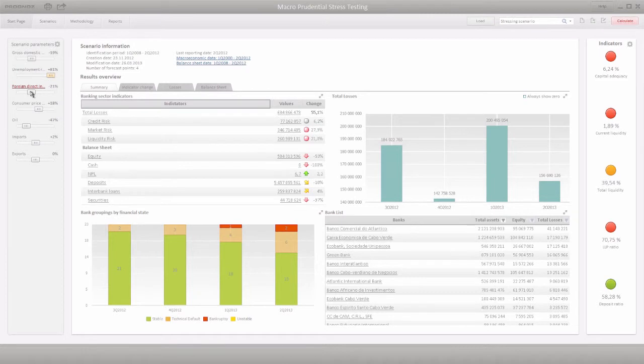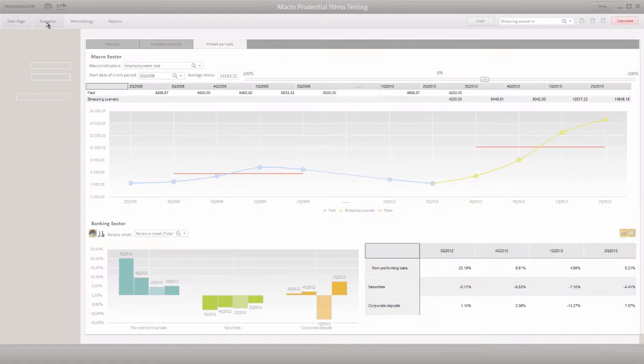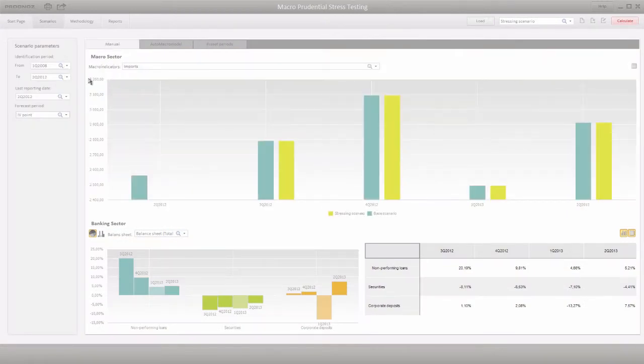The homepage enables you to select the required scenario parameters in real time. Once the parameters are selected, define the stress deviations that will be automatically applied to the entire forecasting period. Advanced tools for creating scenarios are available under the Scenarios tab. This tab provides tools that enable you to create manual and model-based scenarios.